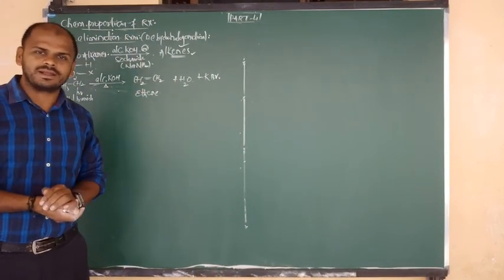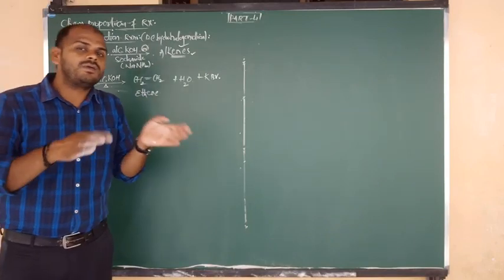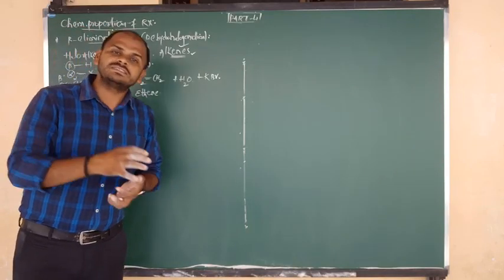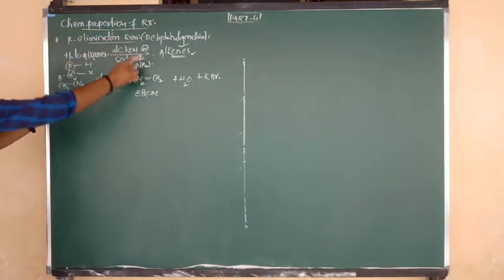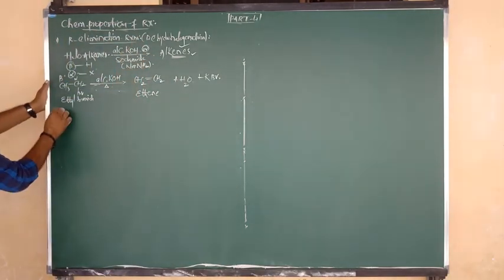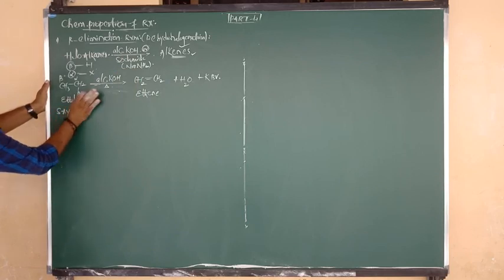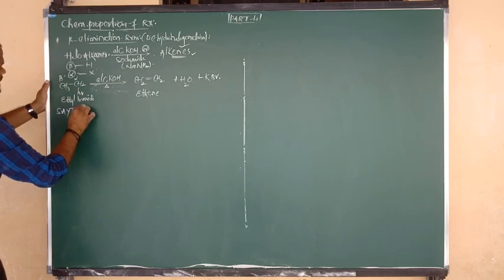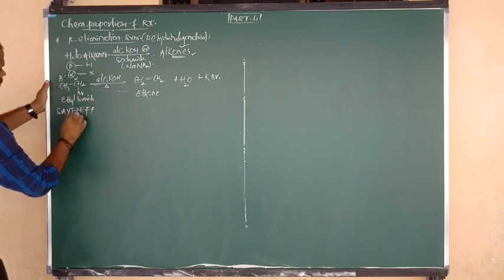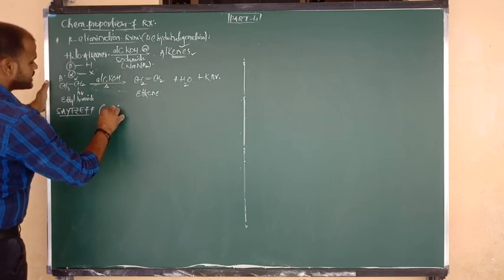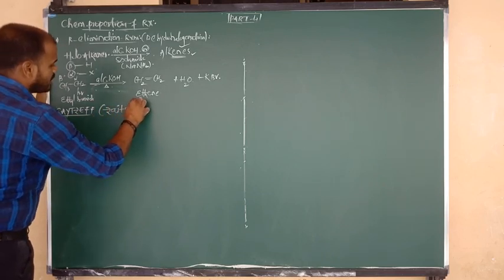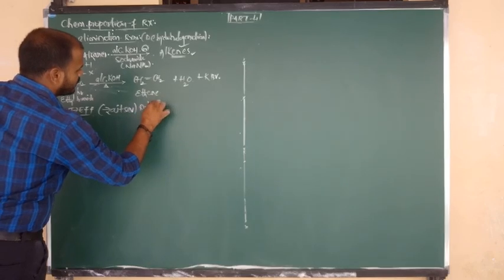Next, in dehydrohalogenation and elimination reactions, sometimes we will get more than 2 alkenes, or 2 alkenes we will get. In those cases we have to decide which alkene is major and which alkene is minor. The stability of the alkene is decided by using a rule. The rule is the Saytzeff rule. Let us see what is meant by the Saytzeff rule. Another name for it is the Zaitsev rule.